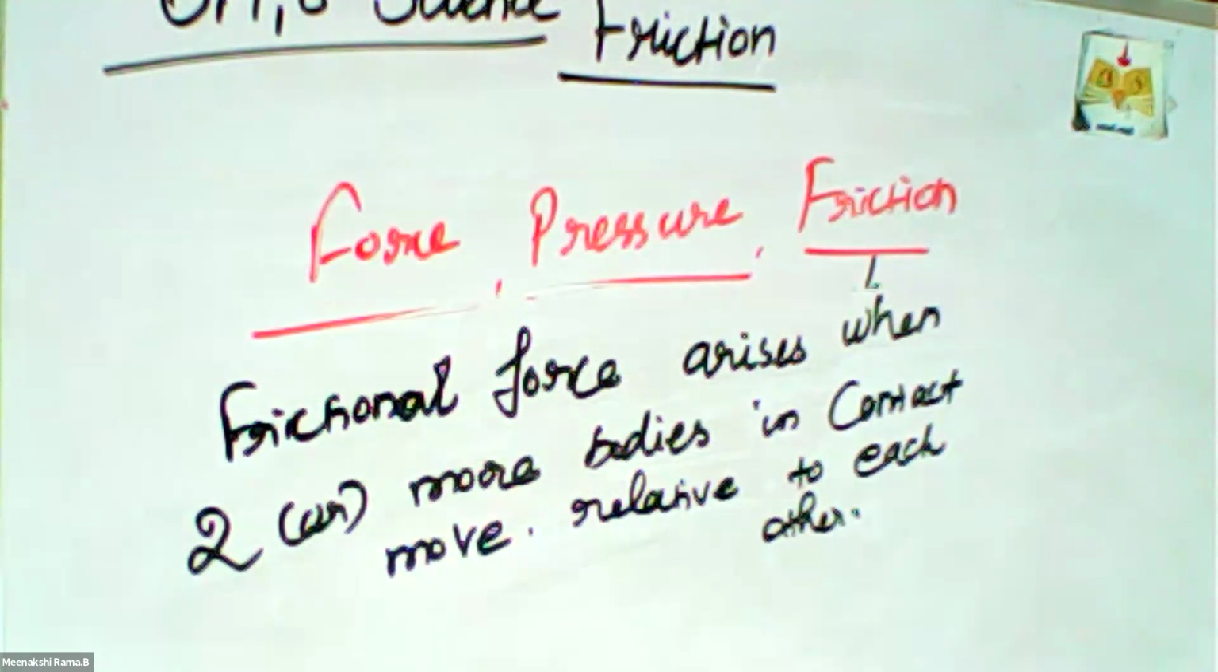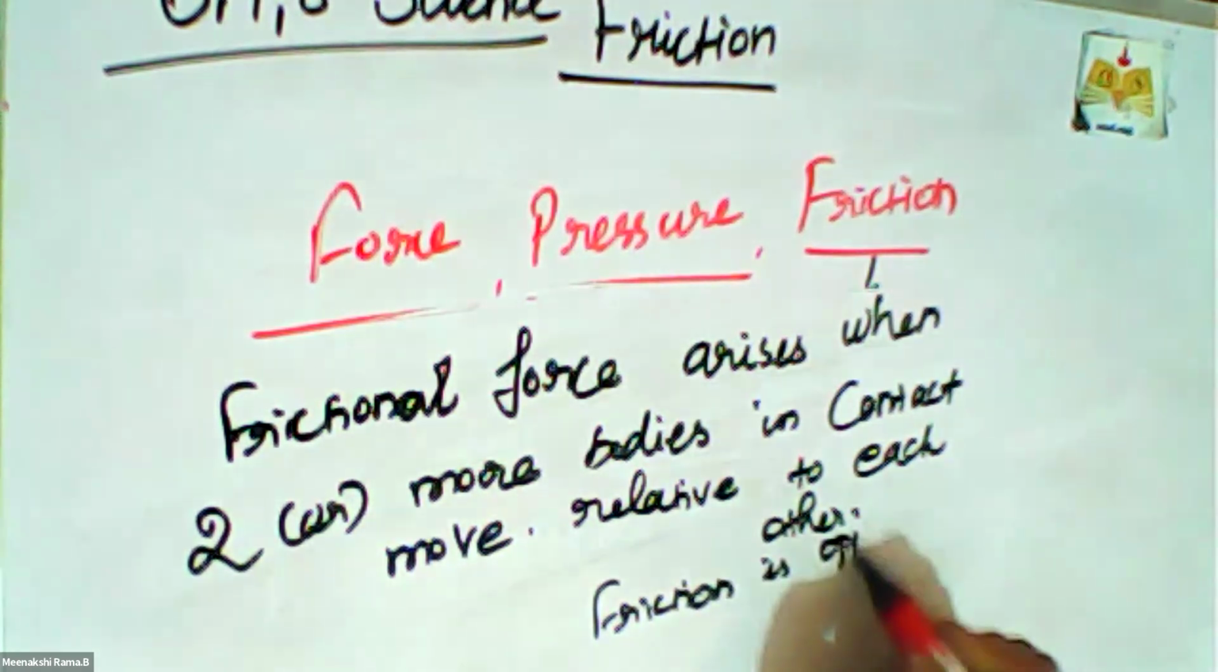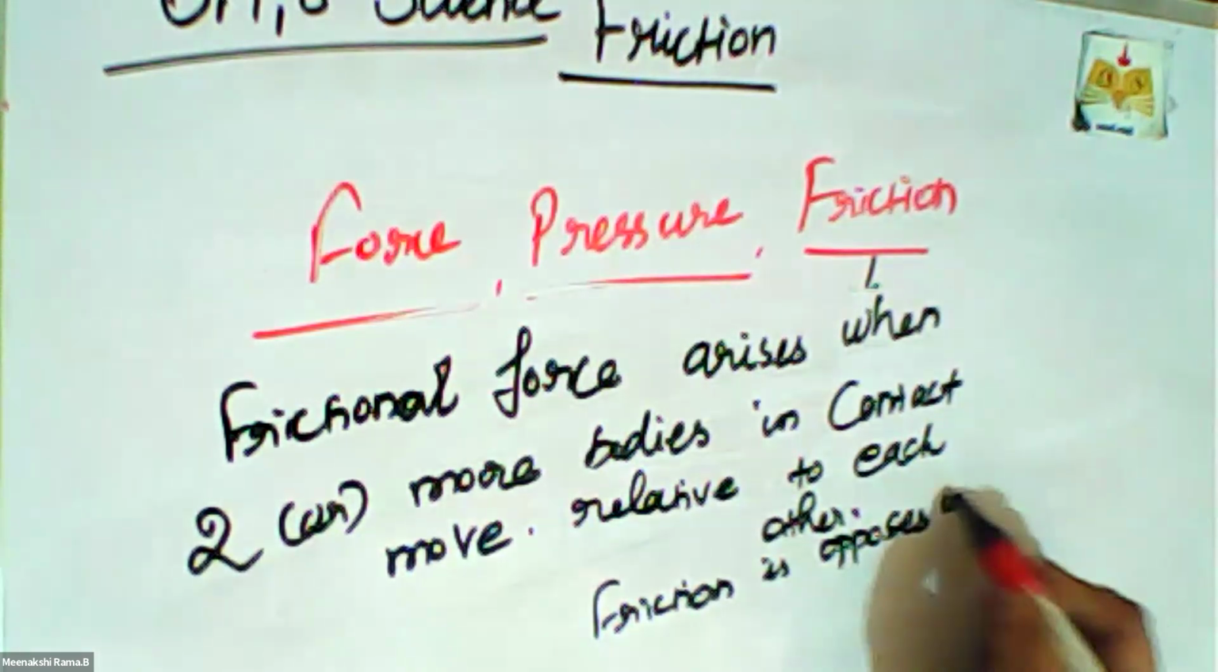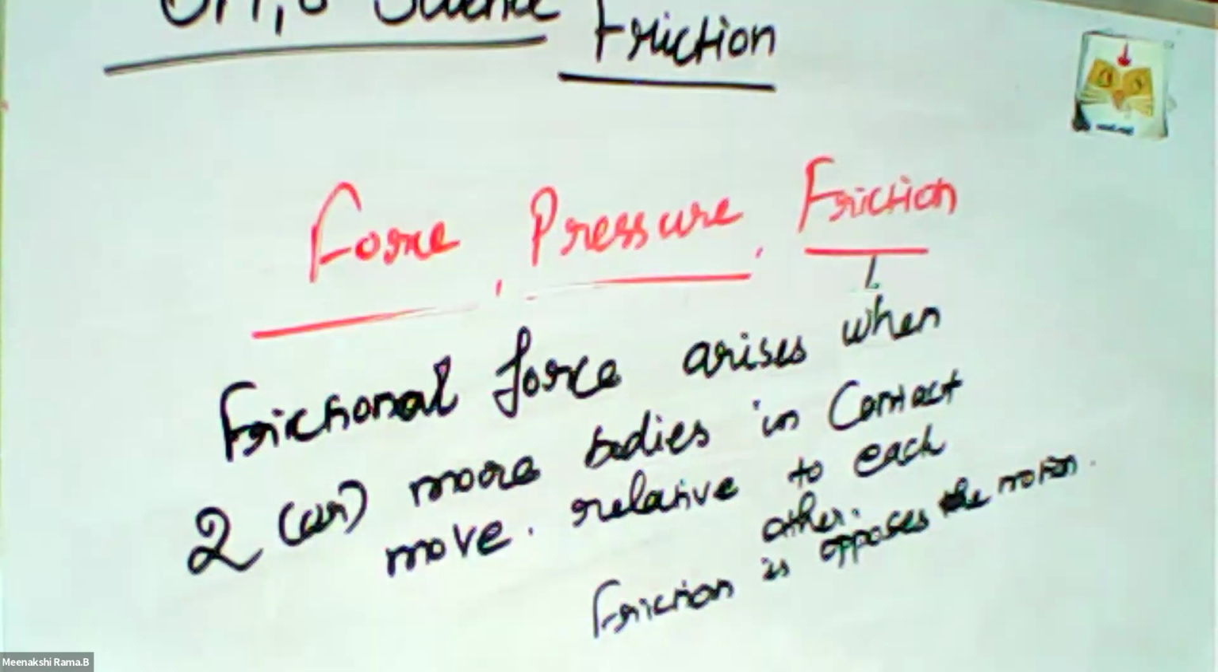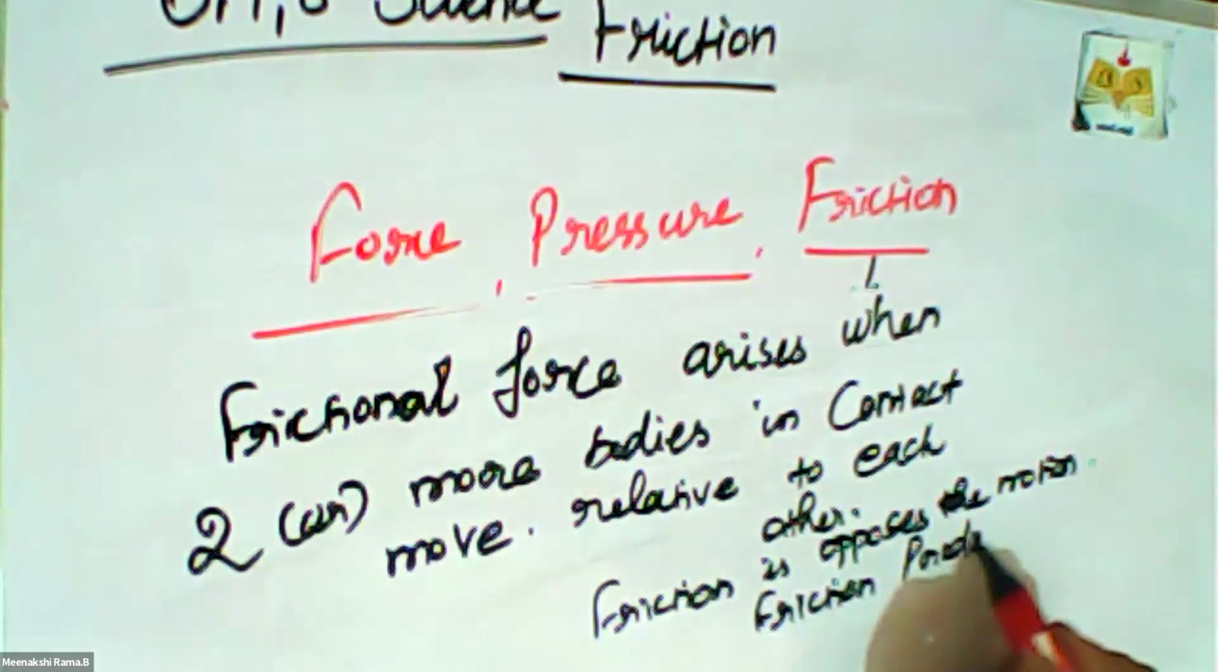Friction acts always in the opposite direction of the moving body. The force is produced due to the geometrical dissimilarities of the surfaces of the bodies. Friction always opposes the motion. Next, it causes wear on the surfaces in contact and also produces heat. Yes, friction produces heat.